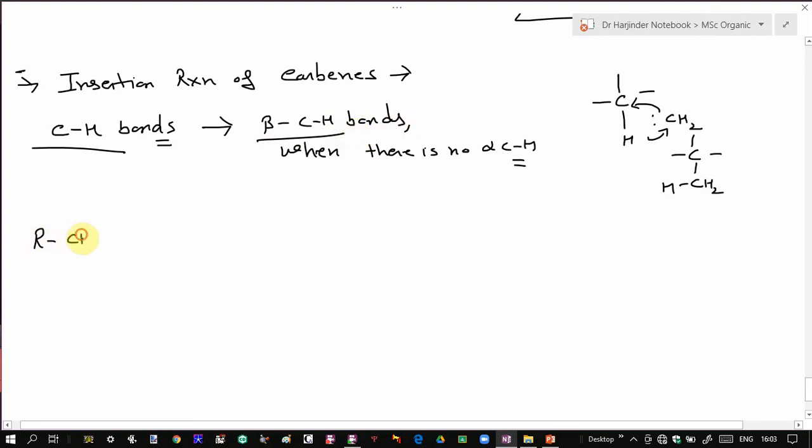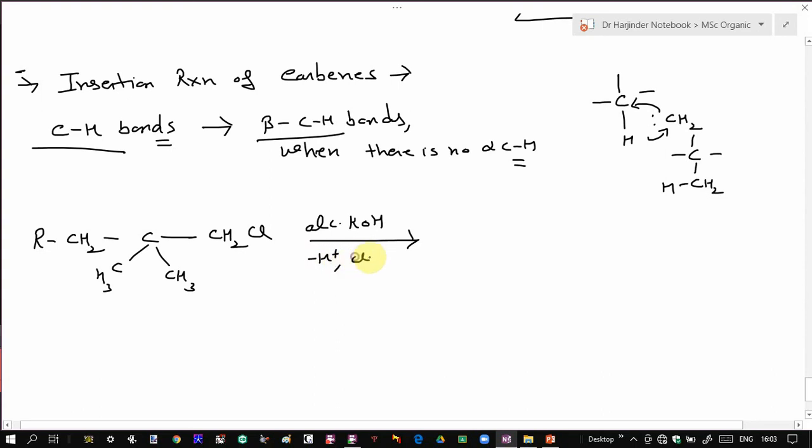Suppose you have this molecule, and when you treat it with alcoholic potassium hydroxide, it undergoes an alpha-alpha elimination reaction. So there's a loss of H plus and Cl negative ion from this position to give rise to the corresponding carbene. So this results in a carbene, and that is your carbene.